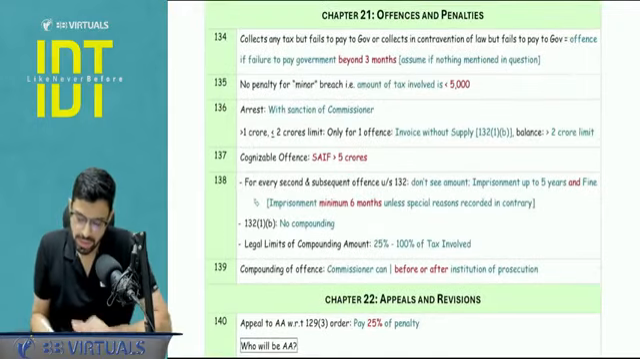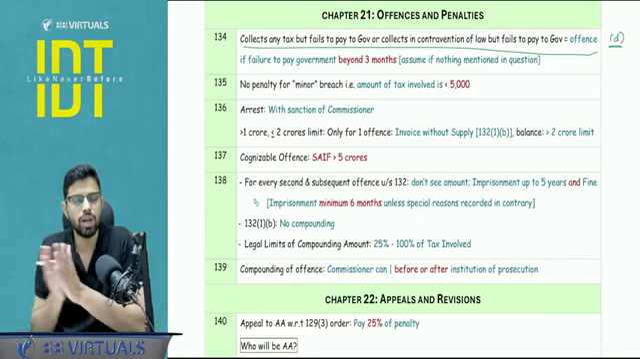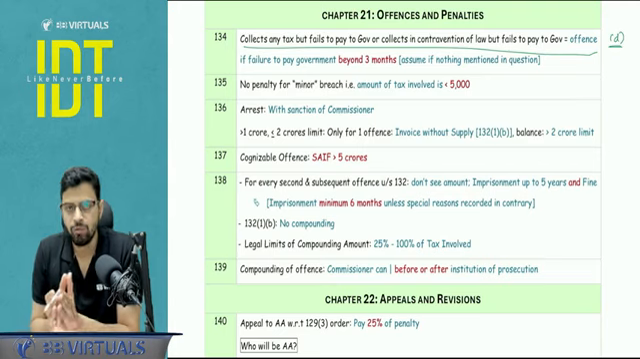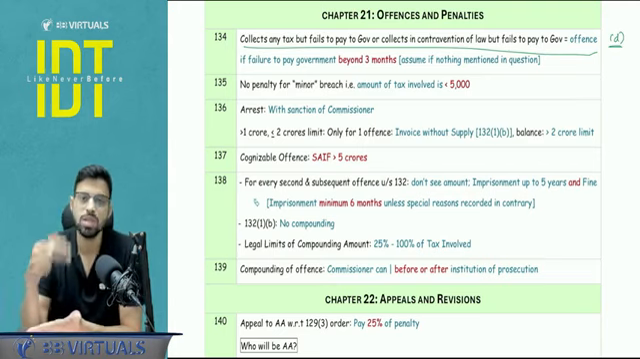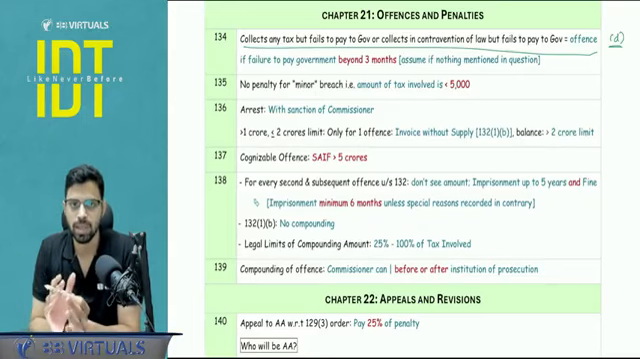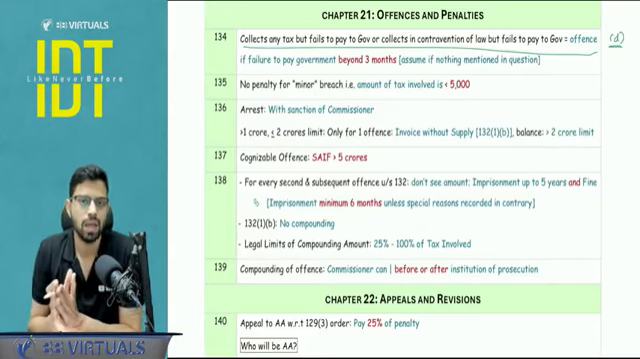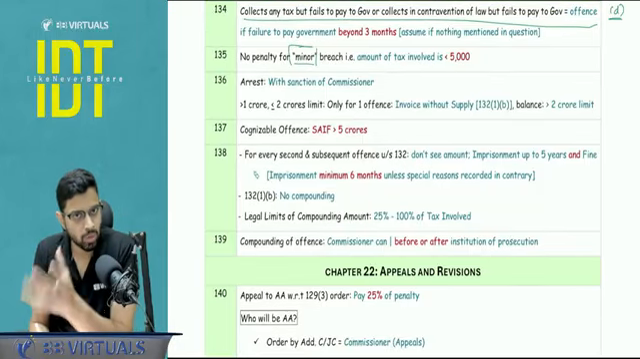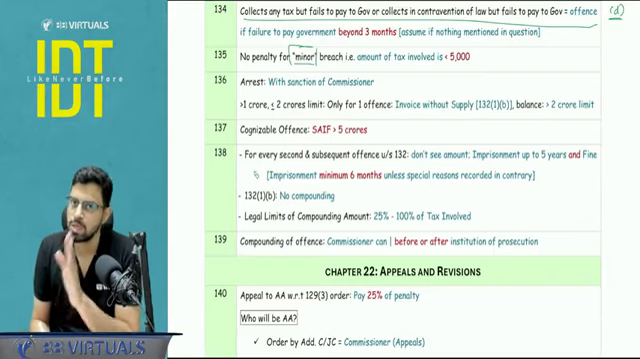Chapter 21, offenses and penalties. One of the offenses that we covered is 132(1)(d) in criminal prosecution, as well as 122(1), that there is a default in payment of tax. Now, this default in payment of tax will be covered under 122 and 132 only when this default is more than 3 months. If nothing is given, put an assumption that the delay is beyond 3 months, and hence we are applying the provisions of penalty. No penalty for minor breach. Minor breach means the total tax involvement is less than 5,000. If it is equal to 5,000, it is not a minor breach, and penalty is possible.